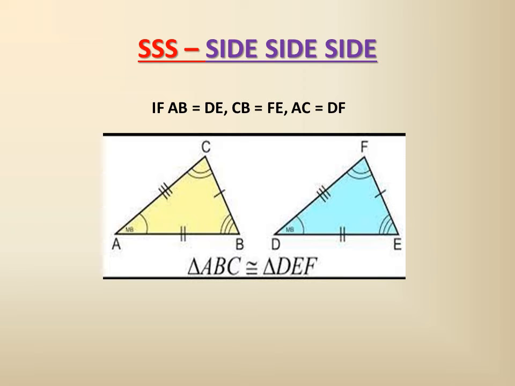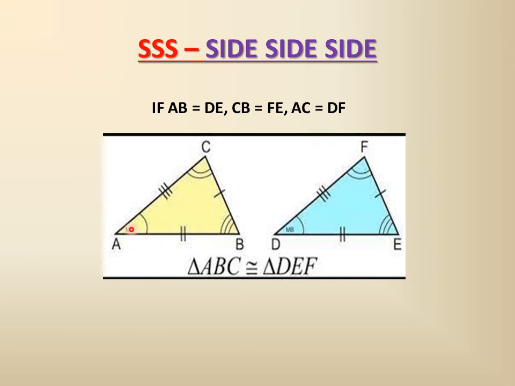That means all the sides of the first triangle, this yellow triangle, are equal to the corresponding sides of the other triangle. Please don't get confused. We have to see that AC will be equal to the corresponding side of the other one. So according to this, these two triangles are congruent.